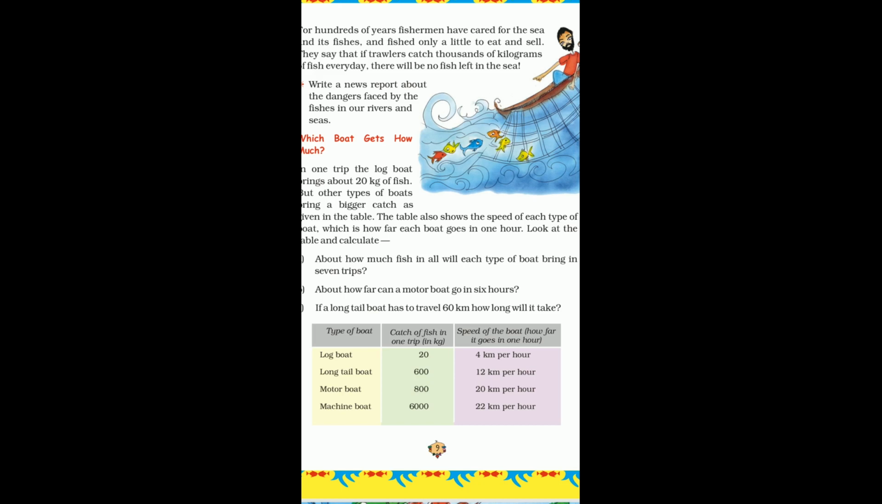As you can see, the log boat travels 4 kilometers per hour. That means in 1 hour it travels a distance of 4 kilometers. The long tail boat takes 1 hour to cover 12 kilometers. The motorboat covers 20 kilometers in 1 hour. The machine boat covers 22 kilometers in 1 hour. So the speed of the boats is given to you. Speed means how much distance it covers in a given interval of time. You can see the speed of the machine boat is maximum and the speed of the log boat is minimum.